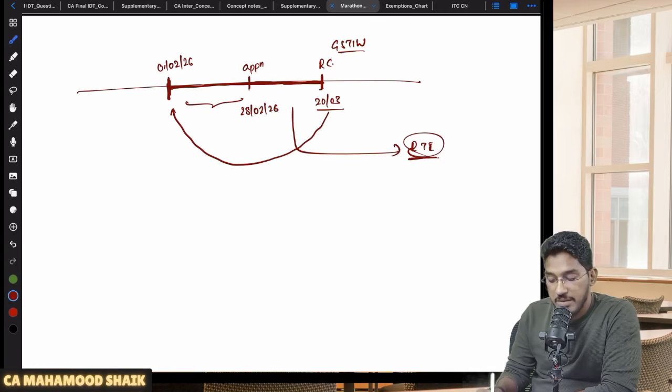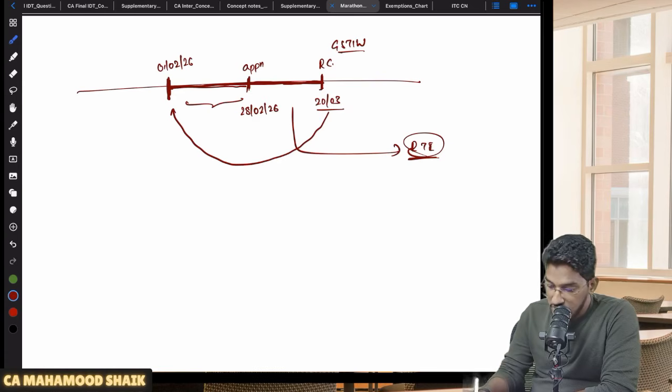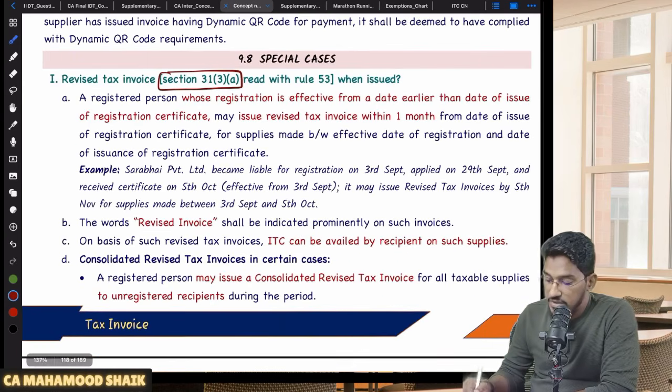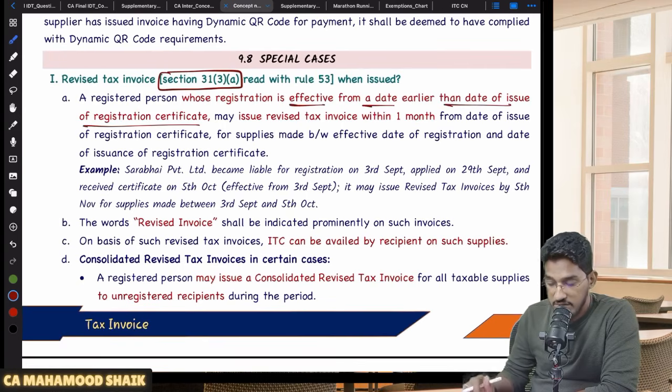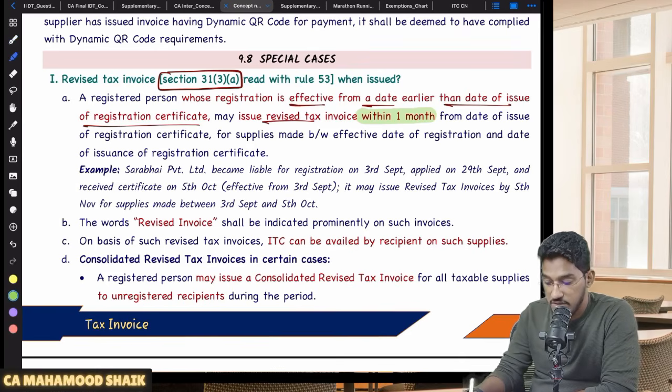And this option will become applicable only when the person has made an application within 30 days. In case the person has made an application after 30 days, then there is no concept of revised tax invoice. Understood? Clear and comfortable? So that's what they try to say here. A person whose registration is effective from a date earlier than the date of issuance of the registration certificate can issue a revised tax invoice. And what is the time limit within which a revised tax invoice is required to be given? Within 1 month from the date of issuance of the registration certificate.